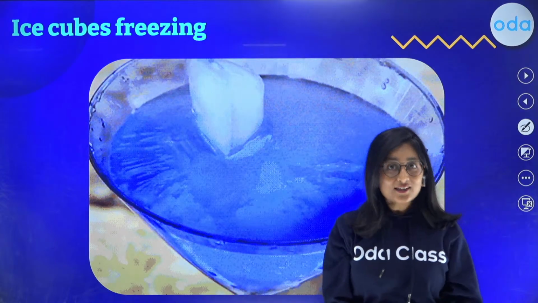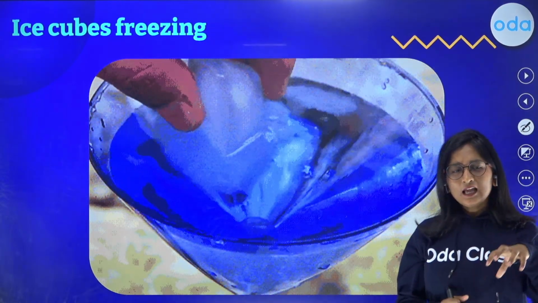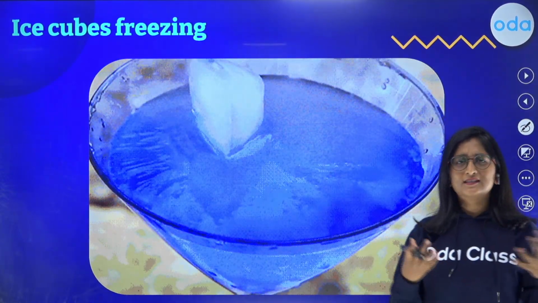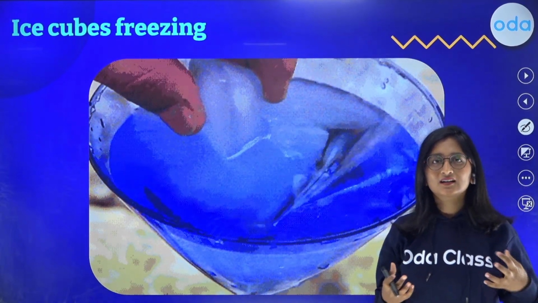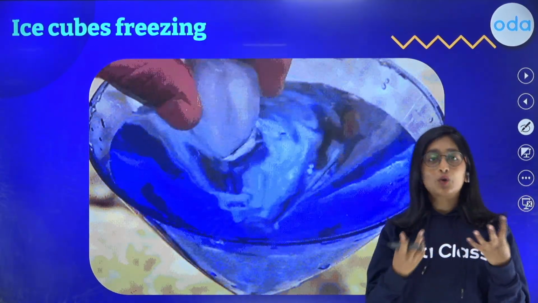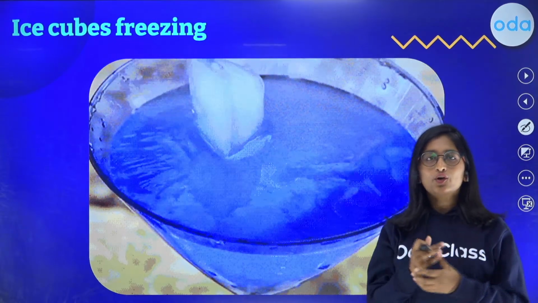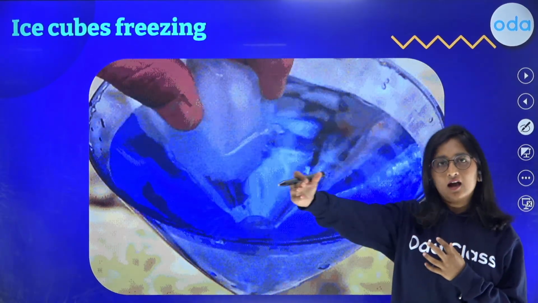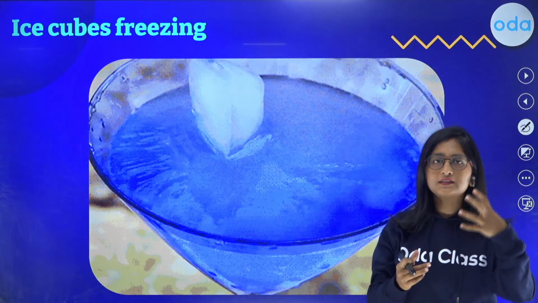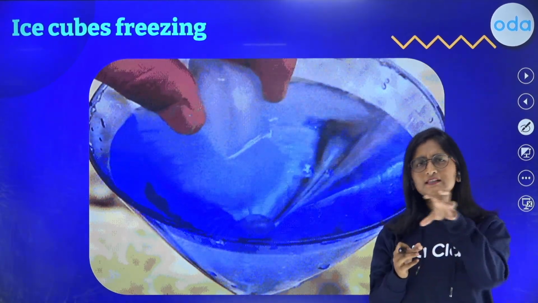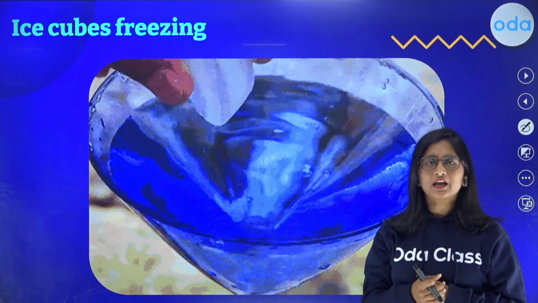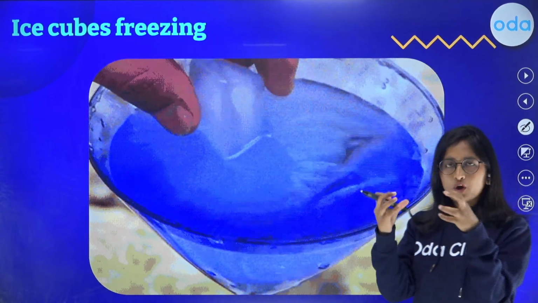Now, almost all of you must be awaiting having ice cubes in your cold drinks and juices. Now you go towards the fridge for freezing the water. Do you know what is happening inside the refrigerator? There are water molecules, right?